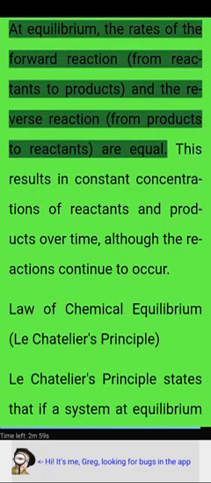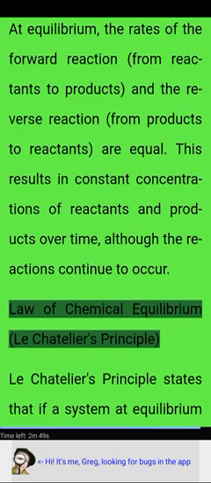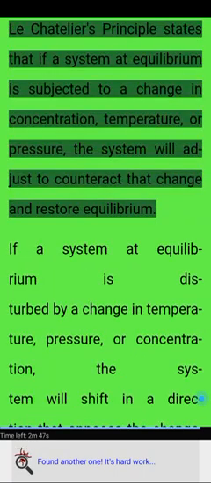At equilibrium, the rates of the forward reaction from reactants to products and the reverse reaction from products to reactants are equal. This results in constant concentrations of reactants and products over time, although the reactions continue to occur. Law of chemical equilibrium. Le Chatelier principle.